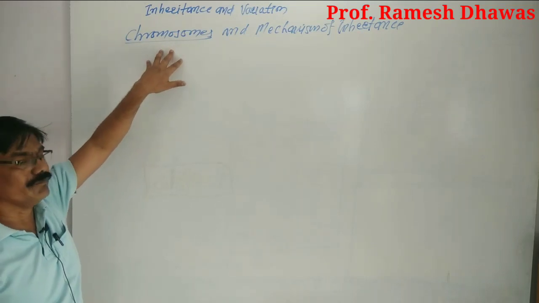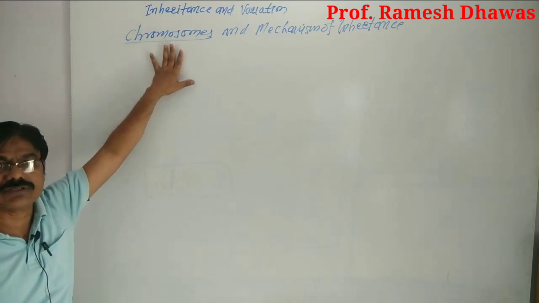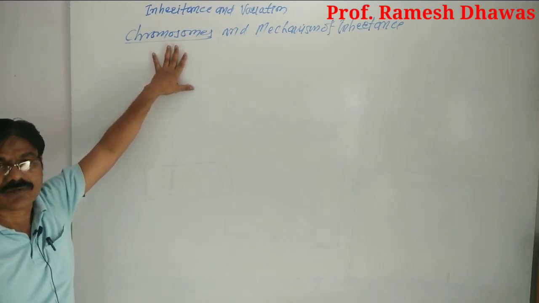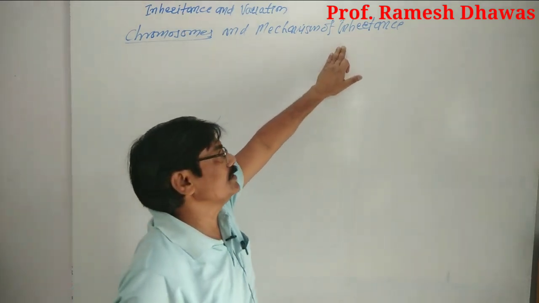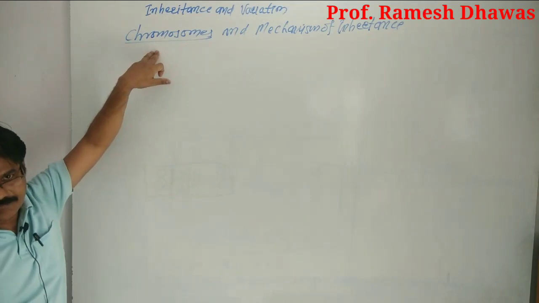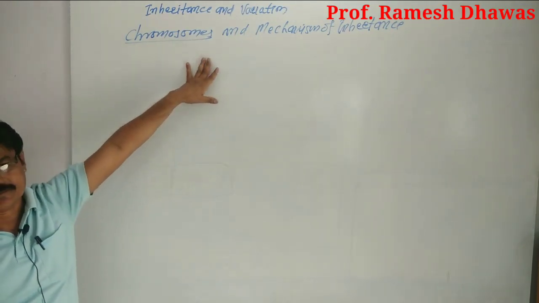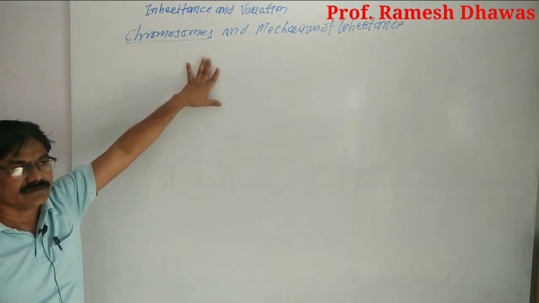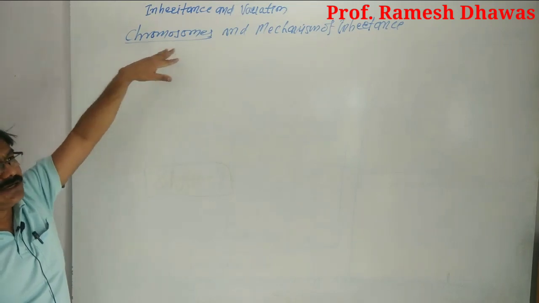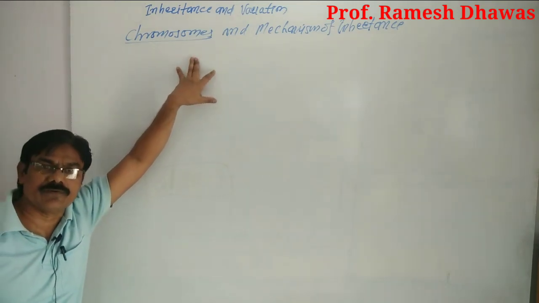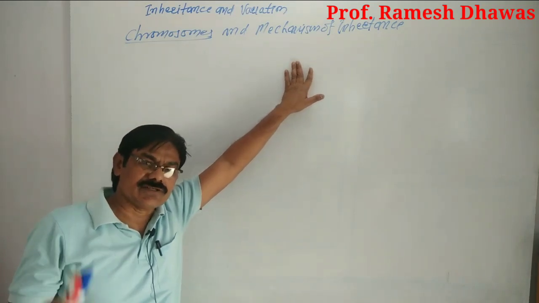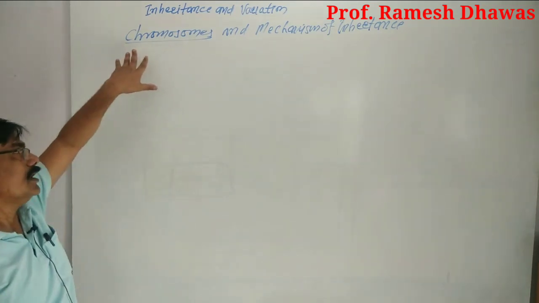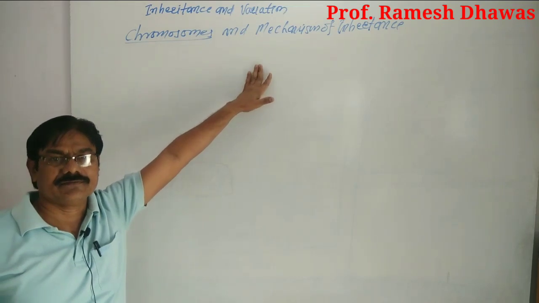But at the time of Mendel, the term chromosome was ignored. At that time, Mendel considered the hereditary material as a factor. It means something is there in the pea plant which is responsible for inheritance of character from one generation to another generation, and that something was called a factor by Mendel.